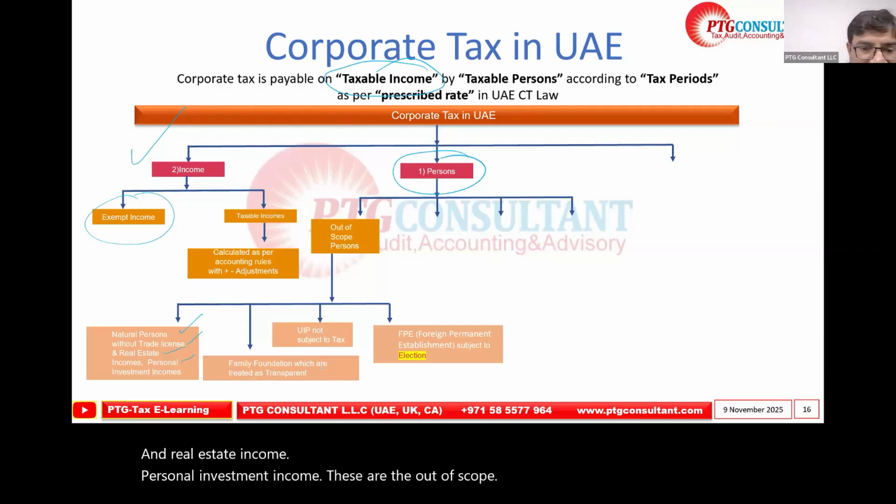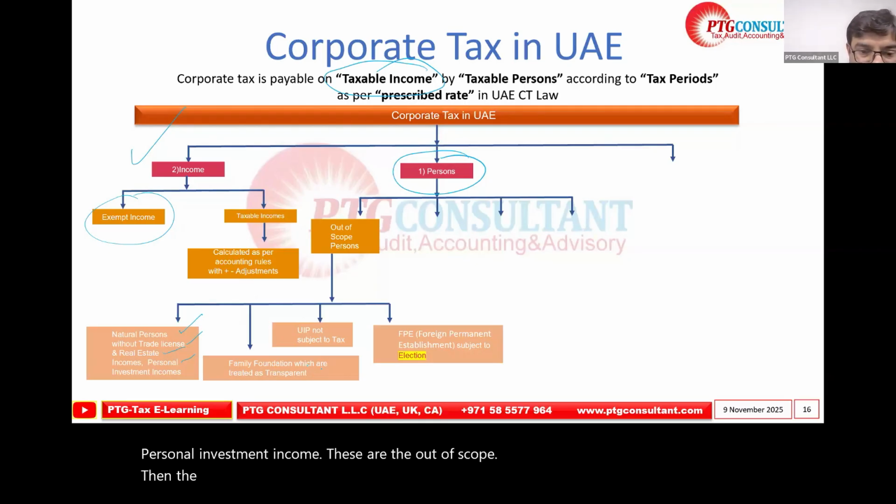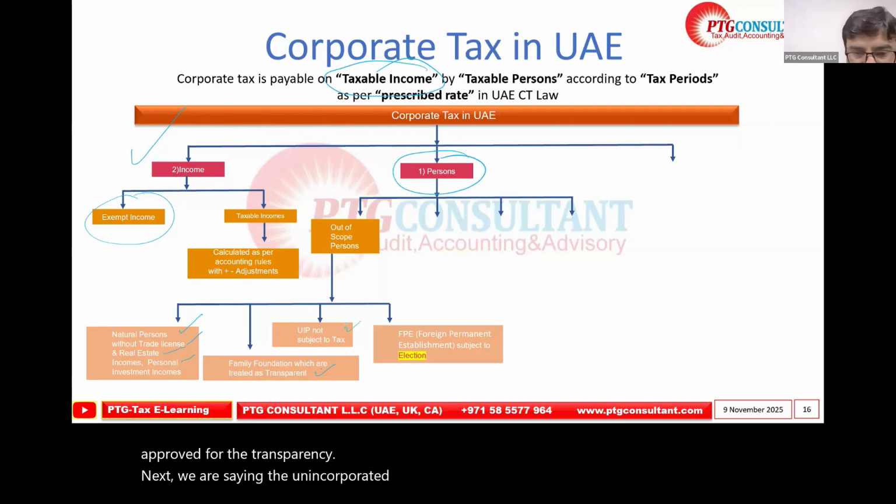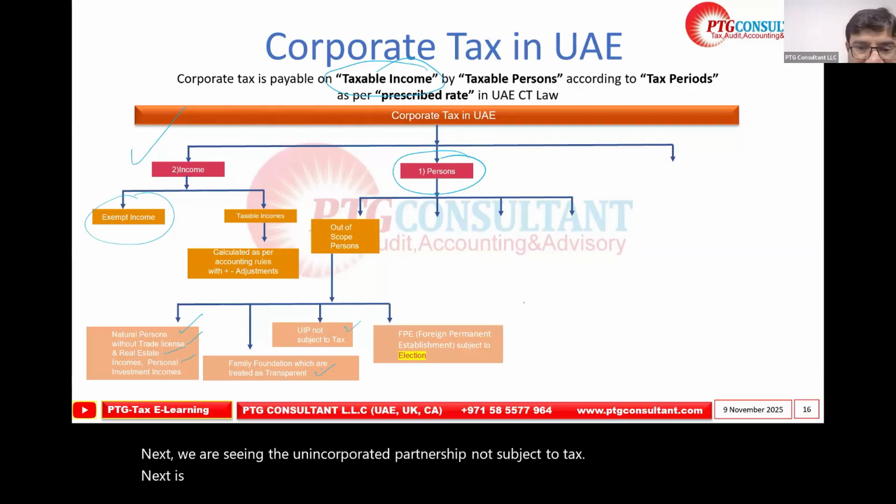Then the family foundation, which is treated as transparent, applied for and approved for the transparency. Next, we are saying the unincorporated partnership is not subject to tax. Next is the foreign permanent establishment, where the election is made.